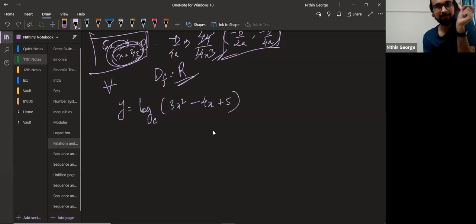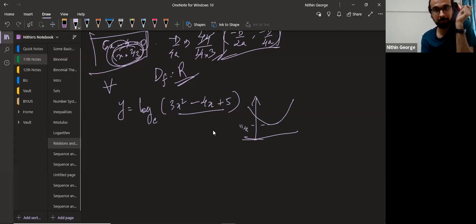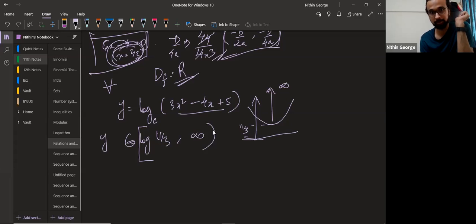Okay. So this 3x square minus 4x plus 5 is there, right? So when you draw the graph, guys, listen, she made a very good point here. You should notice that this goes from 11 by 3, which we found, till infinity. Okay, we are checking for the values log of this quadratic can take. This quadratic takes values from 11 by 3 to infinity. So this value, y takes values from log of 11 by 3 to log of infinity, which will become infinity. Okay, so this is how it goes. All right, so this is how you get the range directly.